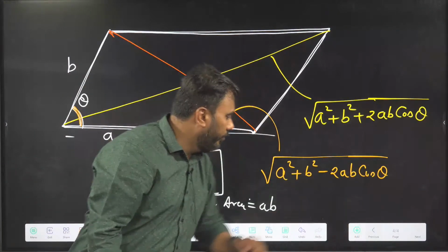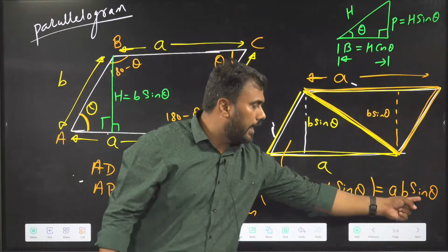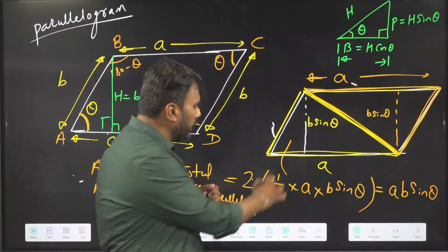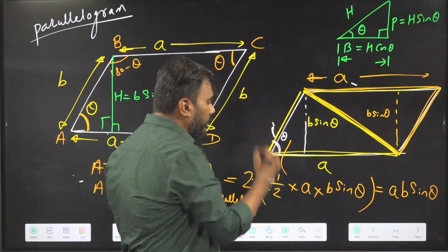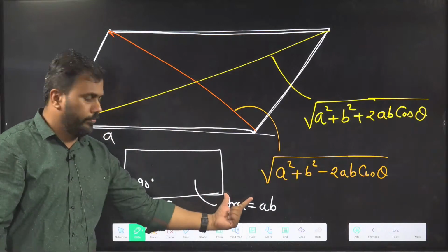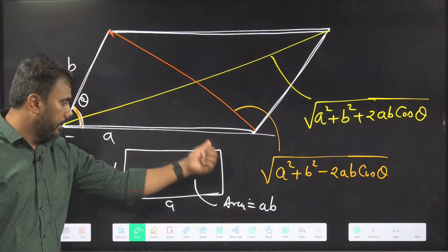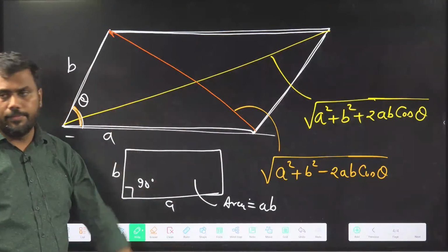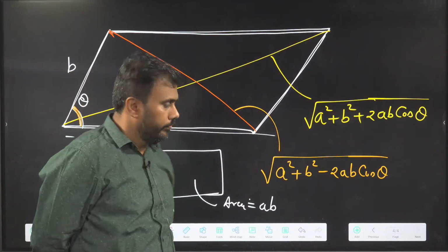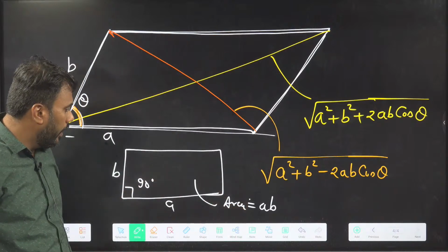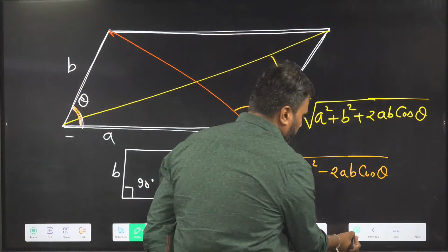Because if we put theta to be 90, sin 90 becomes 1, so AB sin theta becomes only AB. So the area of a rectangle is verified.